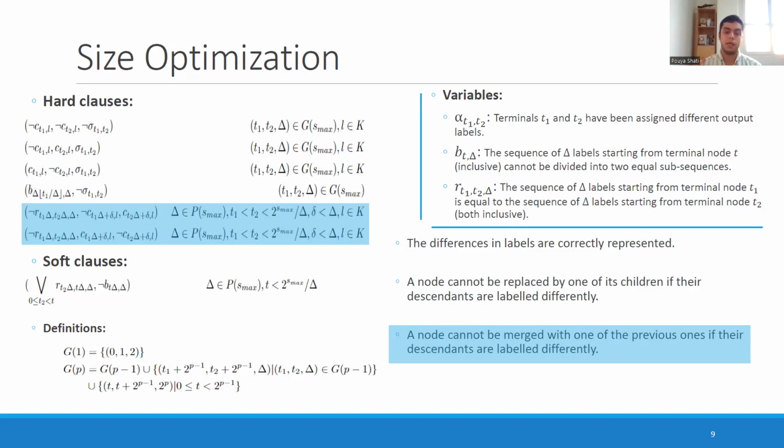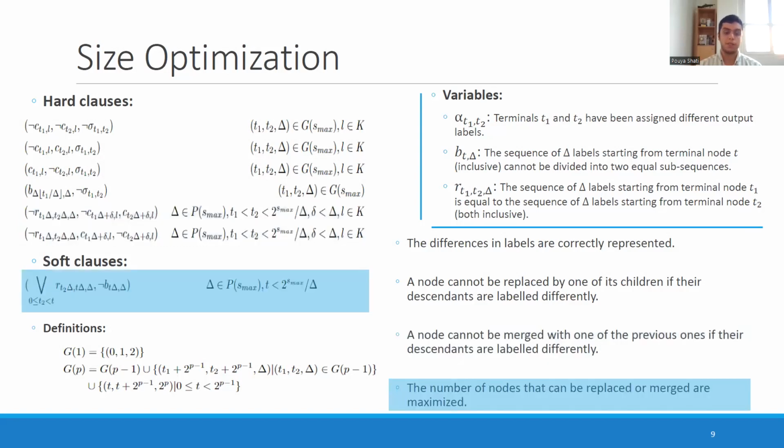It says that if two decision nodes are claimed to be equivalent, the set of labels at the bottom need to match. And for our soft clauses, we're simply maximizing the number of decision nodes that have an answer of yes to either of the two questions that we discussed. So it's either being replaced by one of its children or being merged with one of its previous nodes at the same level.